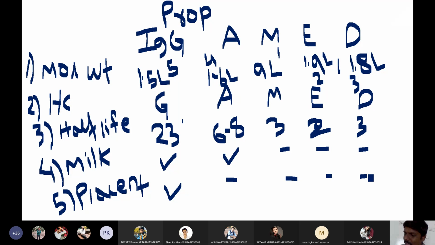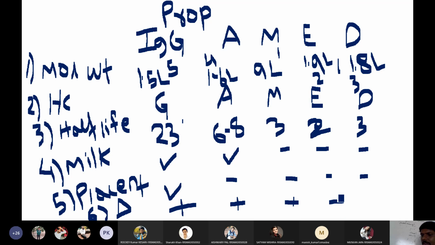Okay. Then we have heat stability. So the sixth parameter is heat stability. All antibodies can withstand a certain amount of heat.